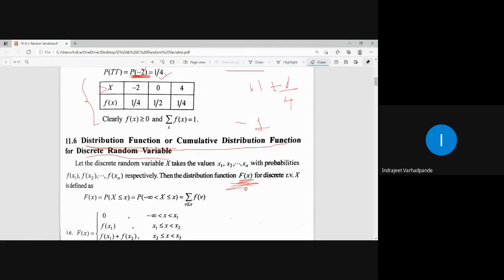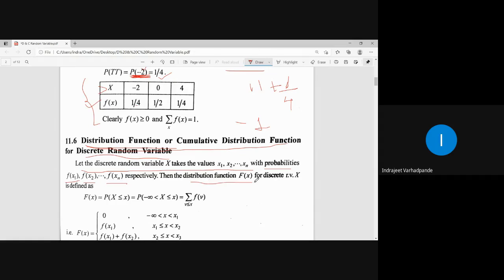Got the difference in the two notations? So let the discrete random variable capital X take the values x1, x2, ..., xn with probabilities f of x1, f of x2 up to f of xn respectively. This is all what we have calculated in the previous one.